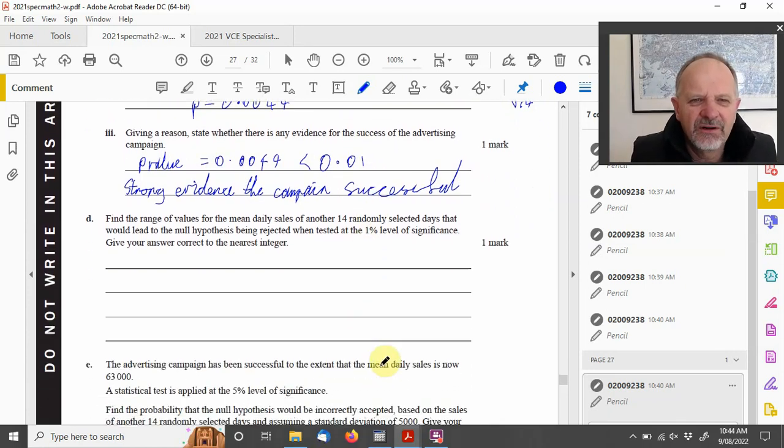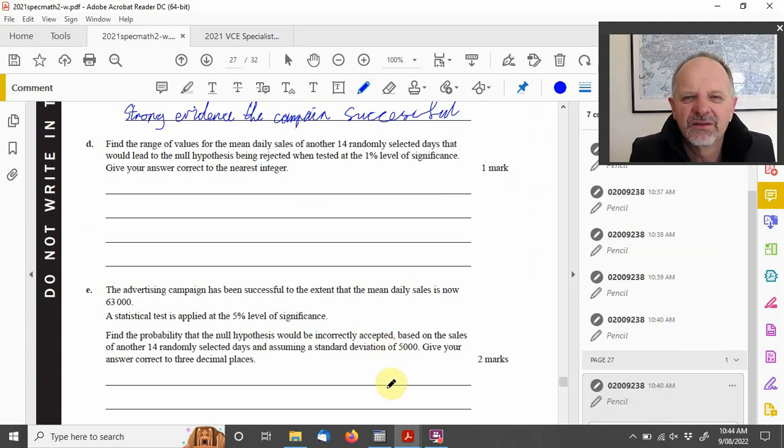All right, so find the range of values for the mean daily sales of another 14 selected days that would lead to the null hypothesis being rejected.